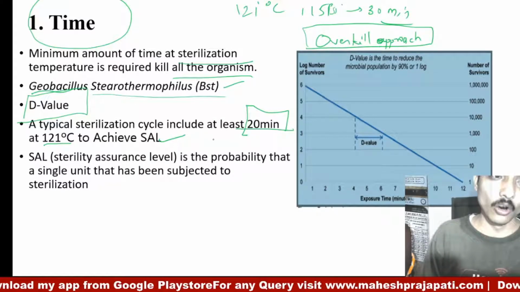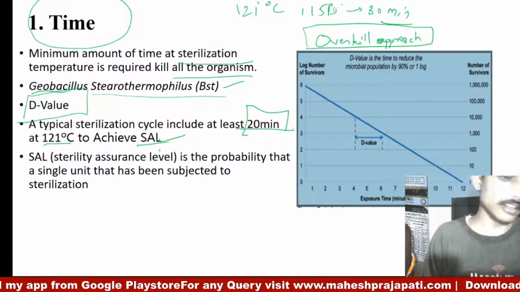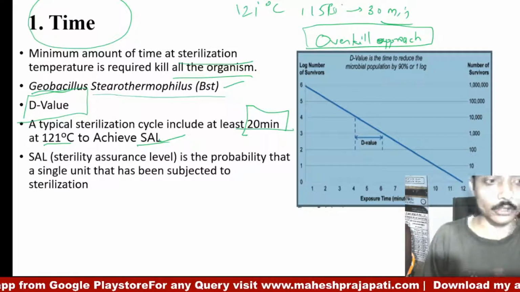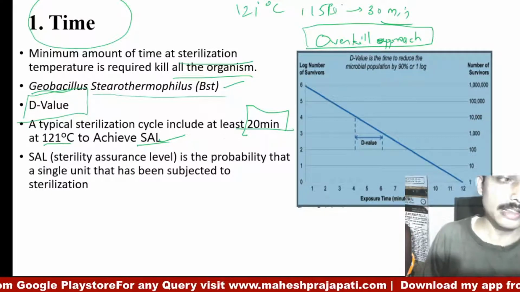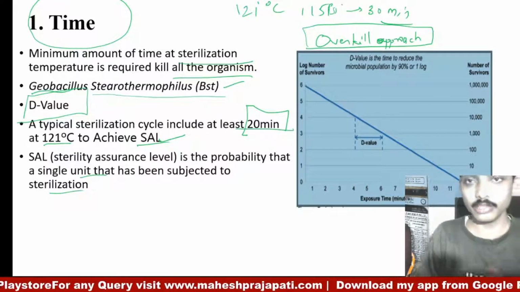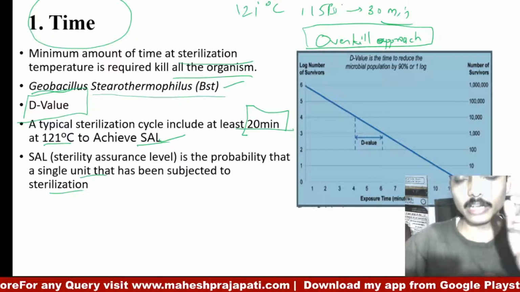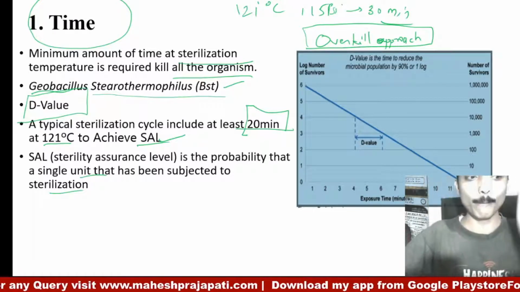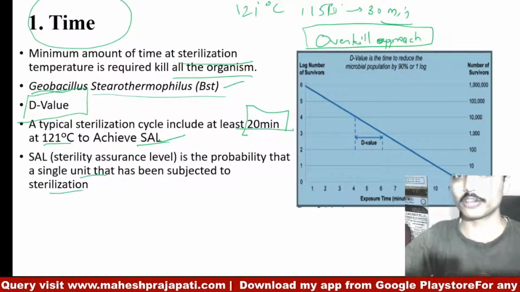Now what is SAL, the sterility assurance level? It is the probability that a single unit that has been subjected to sterilization remains non-sterile, meaning the remaining of a single microorganism after sterilization.